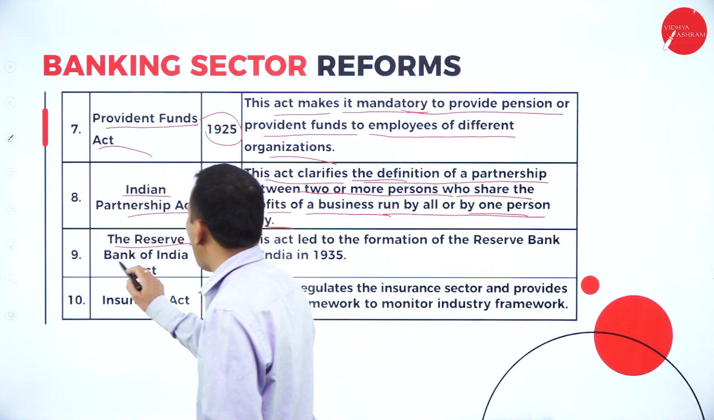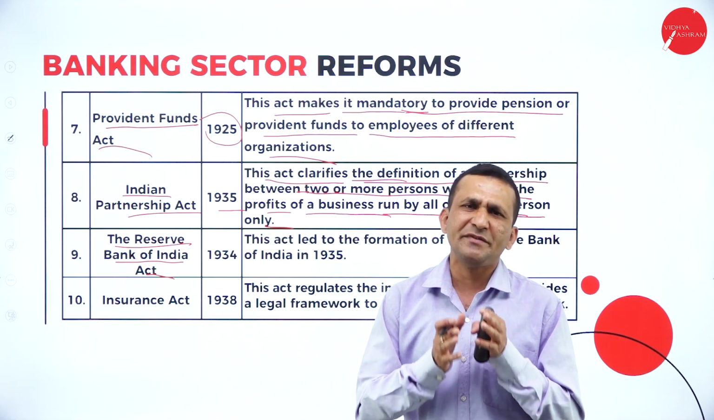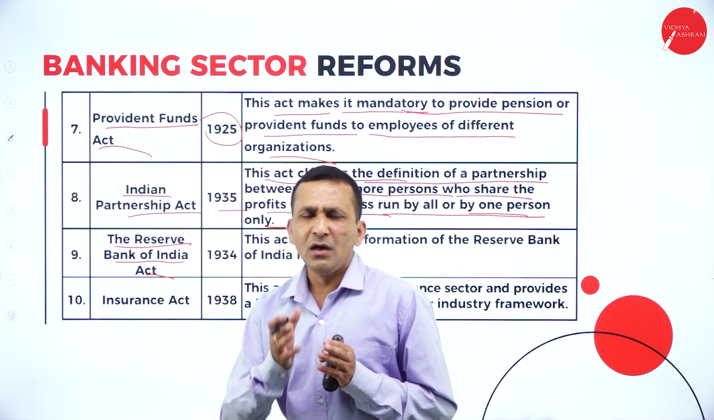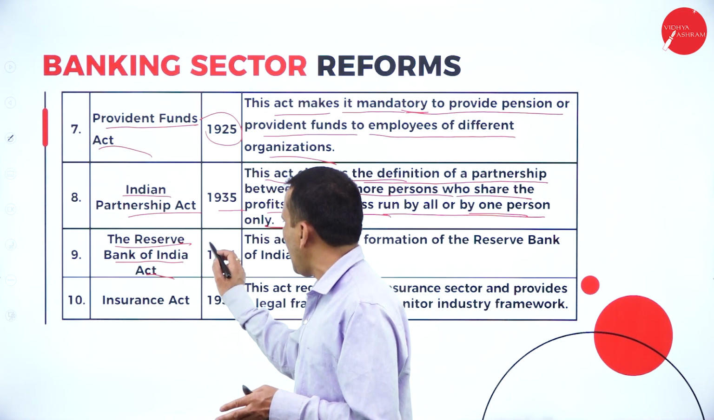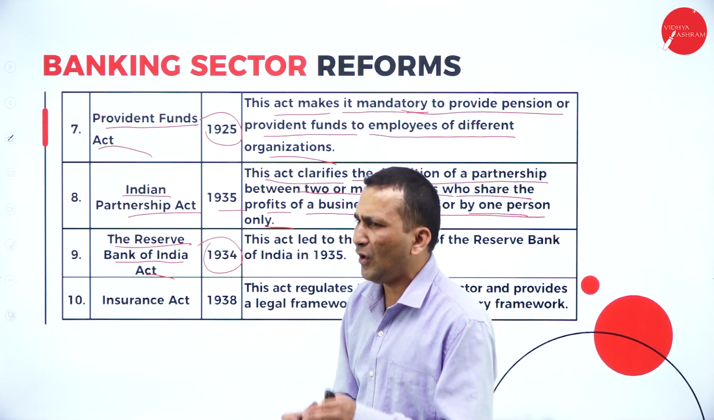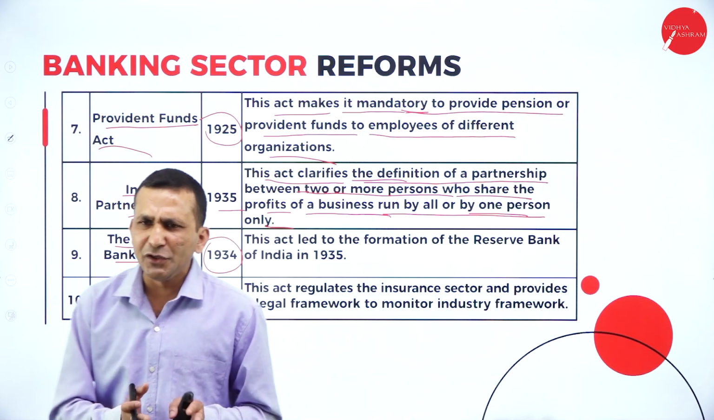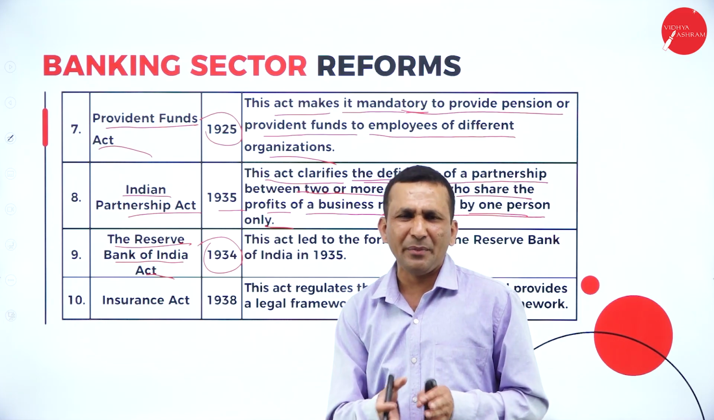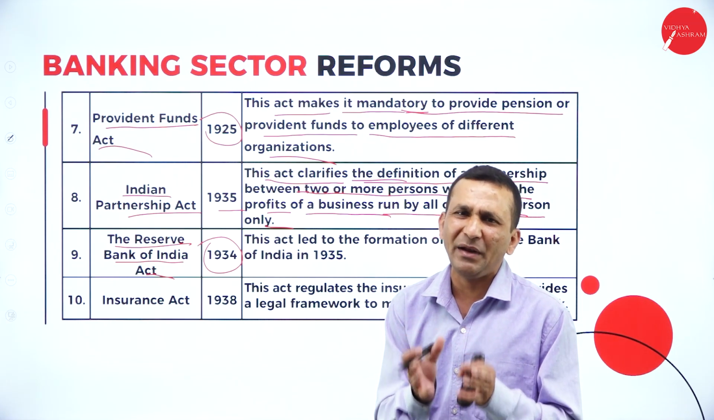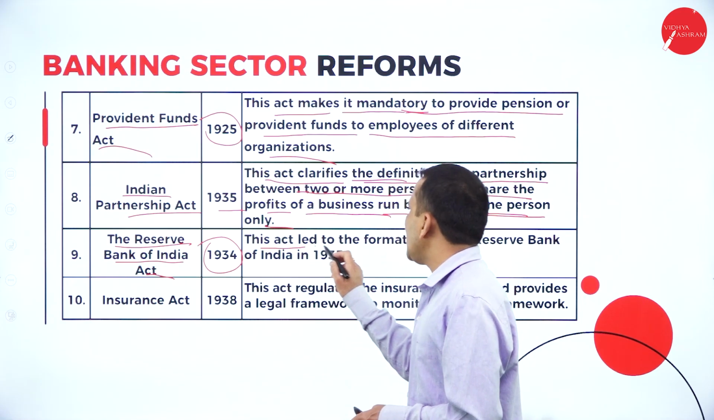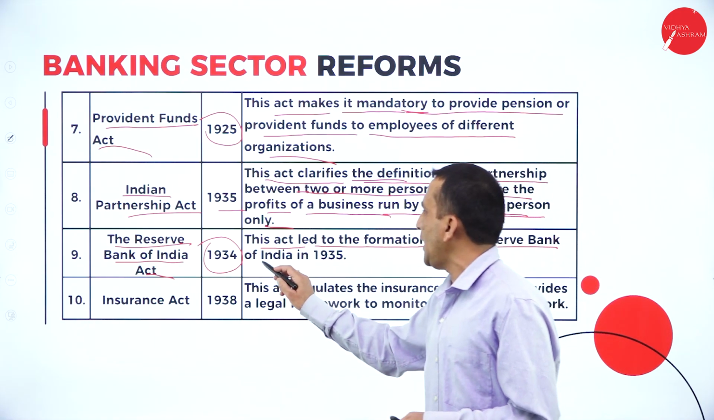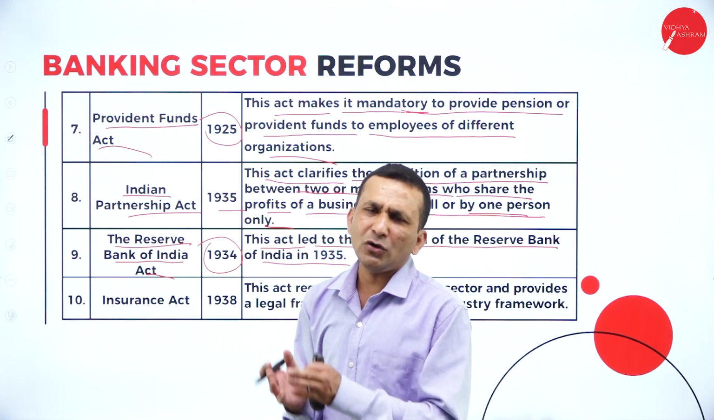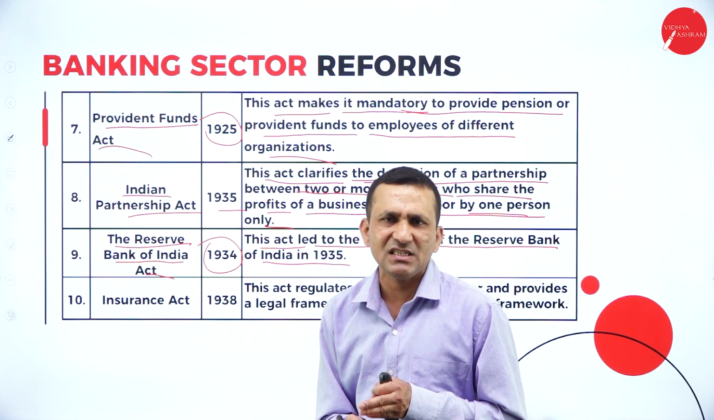Next one, the Reserve Bank of India Act, very compulsory because it is directly or indirectly related to banking operation. The Reserve Bank of India, which is the central bank, has its act passed in the year 1934. Any cooperative bank or commercial bank comes directly under the RBI, because the RBI is monitoring, regulating and completely supervising. This act led to the formation of the Reserve Bank of India in 1935.